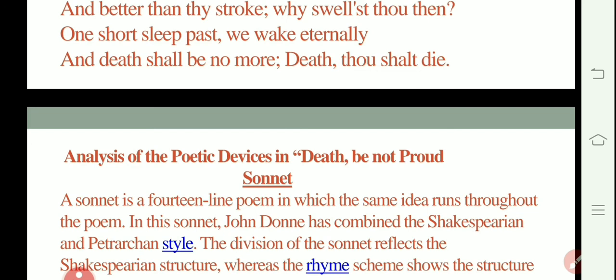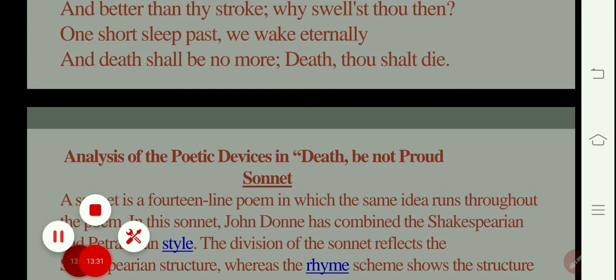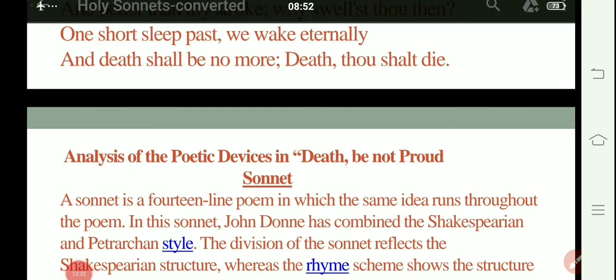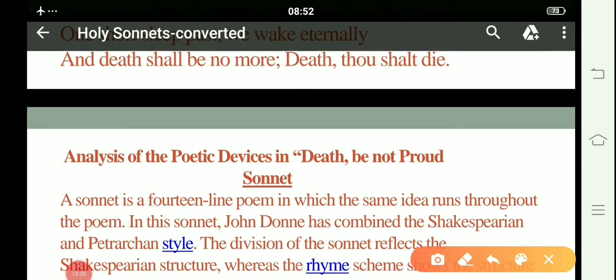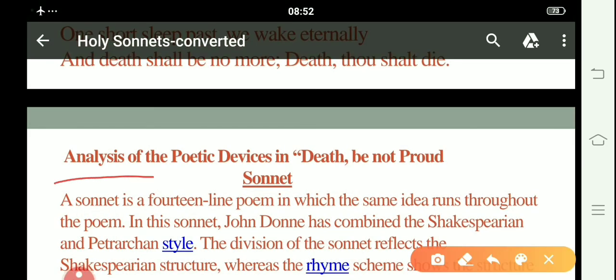So here I'm going to elaborate a few more things about this particular sonnet, here the analysis of the poetic devices in Death Be Not Proud. So what are the poetic devices that have been used by John Donne in this sonnet? What are the poetic devices there?